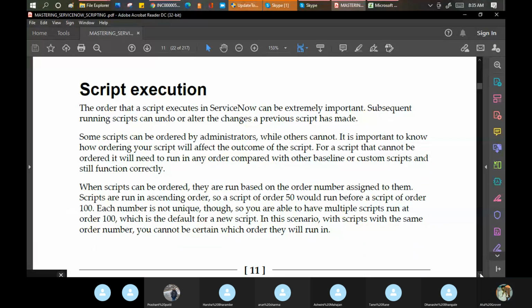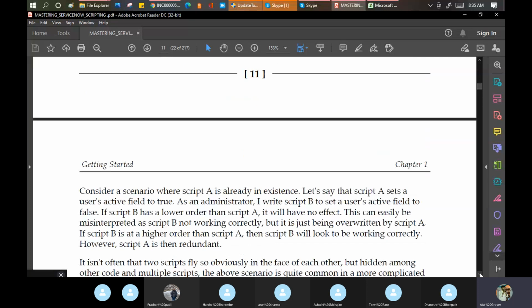Correct? Delivering the dialogue at the right time is very much important. The same thing applies here as well. As we have 5 or 8 types of scripts available in ServiceNow, their execution order matters. If you put the wrong execution order, it can impact your performance and it can go into an infinite loop as well. Okay, so they say a sequence.